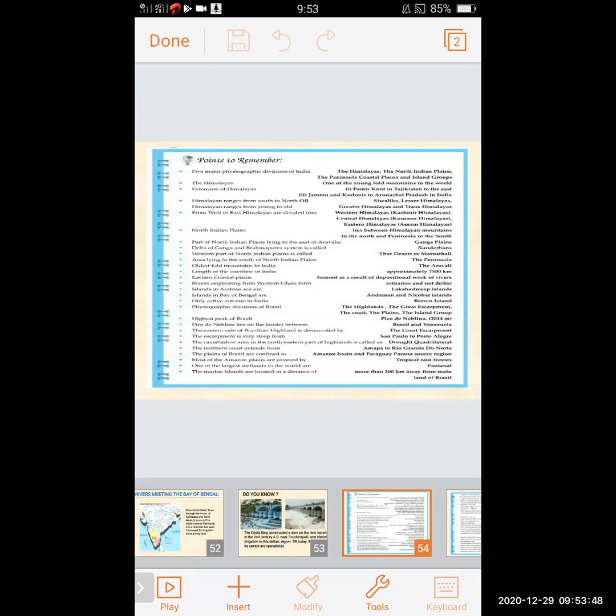5 major physiographic divisions of India are the Himalayas, the North Indian plains, the Peninsula, coastal plains, and island groups. There are a total of 5 major physiographic divisions we have learned in this lesson: the Himalayas, the North Indian plains, the Peninsula, coastal plains, and island groups.